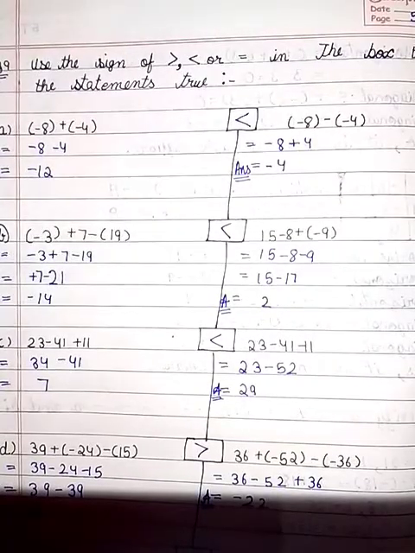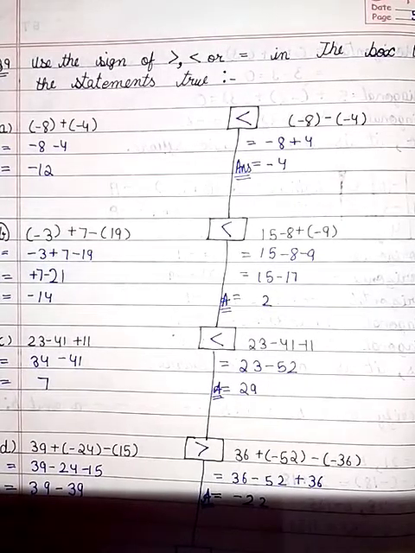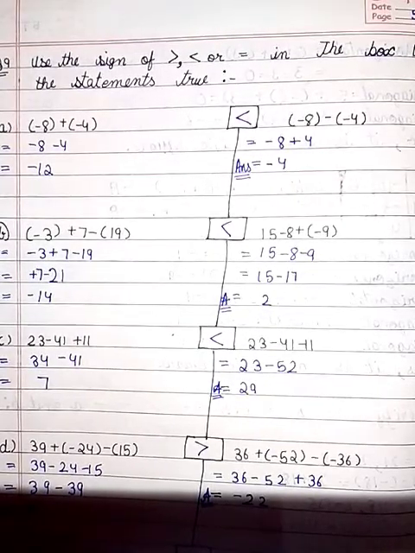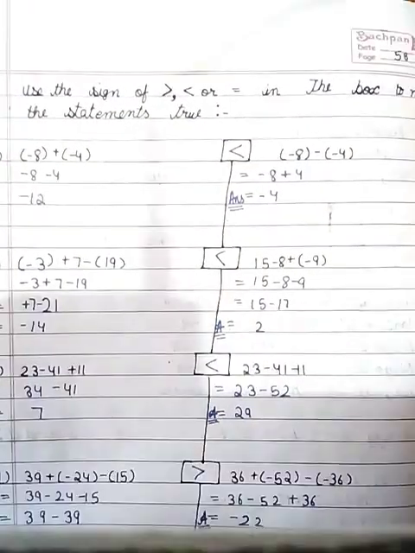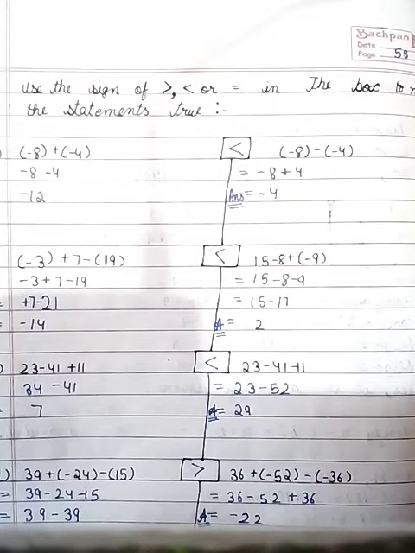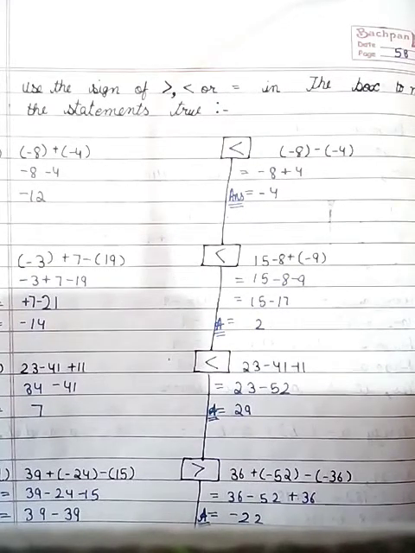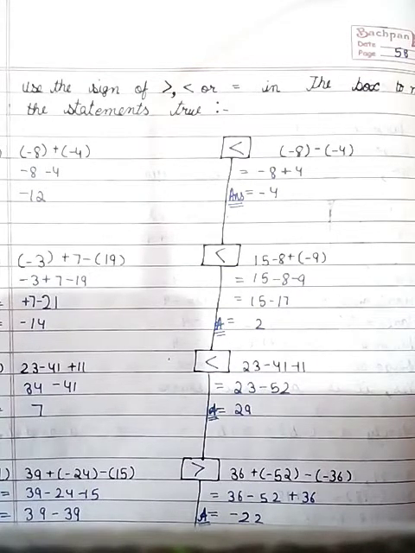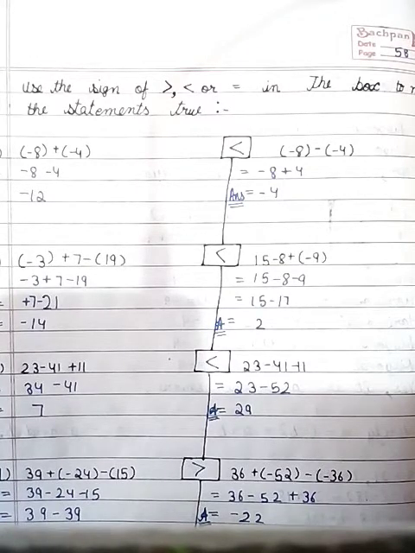Question number 9. Use the sign of less than, greater than or equal to in the box to make the statements true. A part, minus 8 plus minus 4, box. On the other side, minus 8 minus 4. So on the first side, we will calculate that it is minus 12, and on the other side the sum will be minus 4. So the second one is greater.